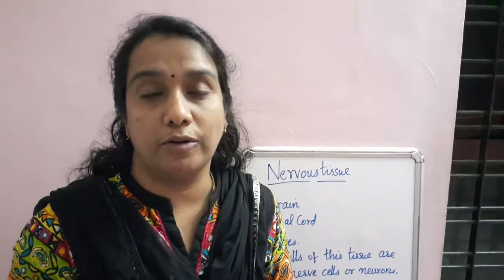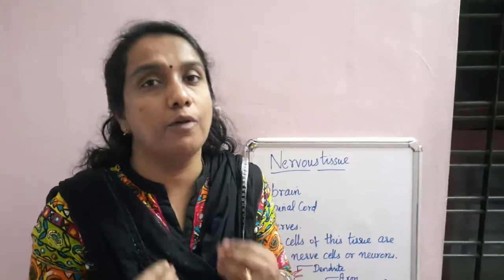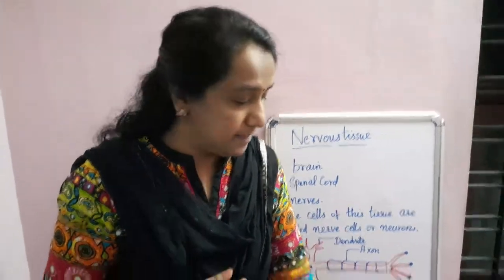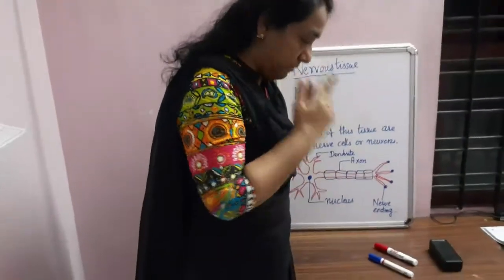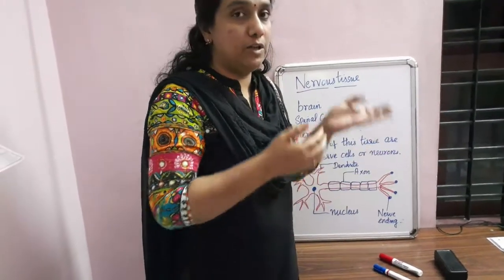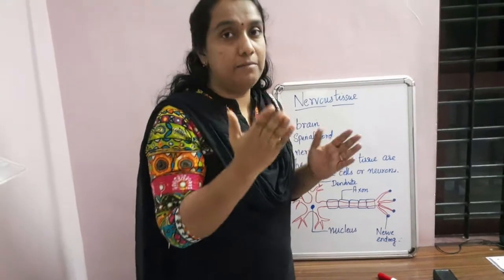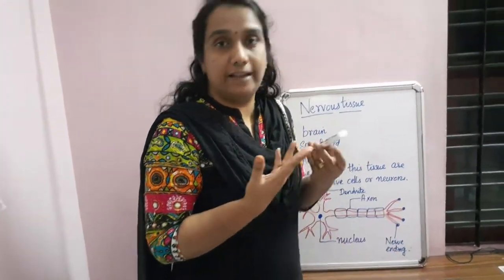Have you ever thought about how you do your day-to-day activities? We are doing so many works. How are we doing all these things? I will give one example. If I want to take a pen from the table, what all things do I have to do? First, I will have to look with my eyes. The pen is here, I want to see it. So that message will go from the eyes to the brain, and my brain will tell my hand to take that pen. Okay, so I will get that pen.